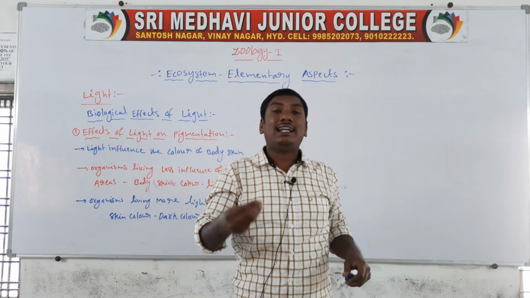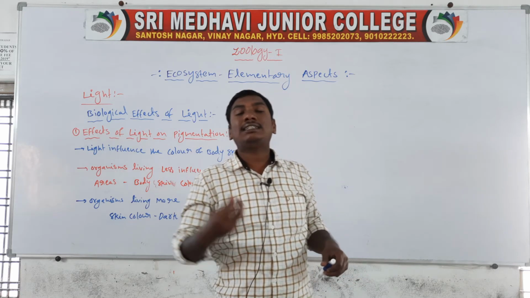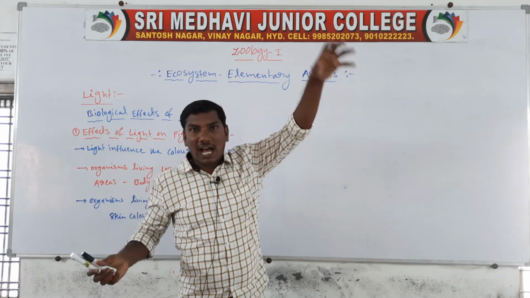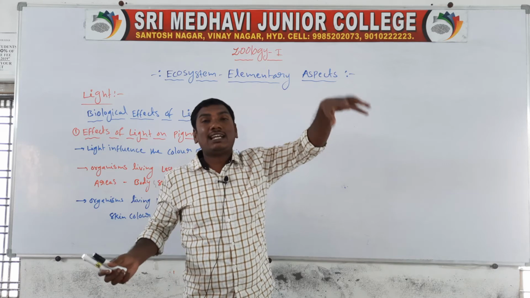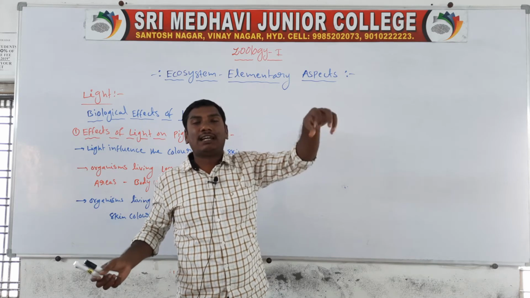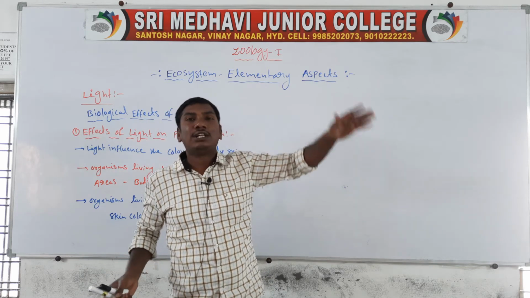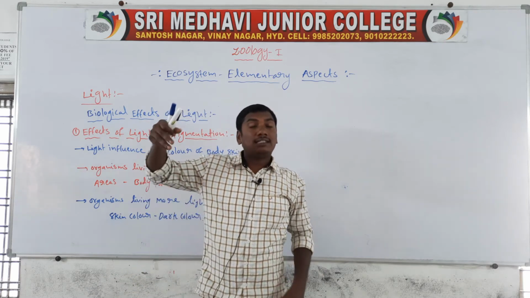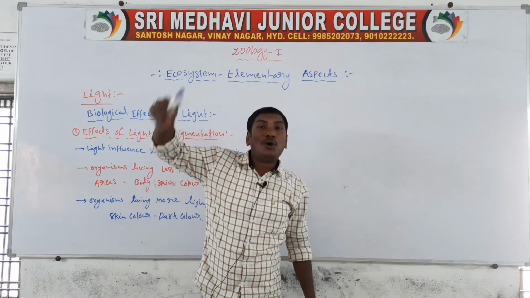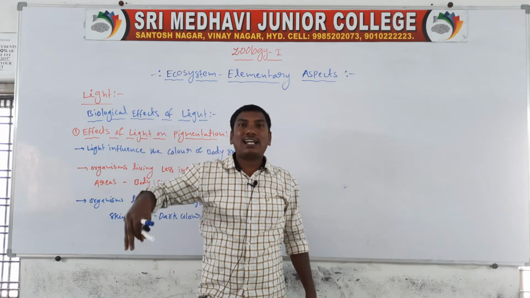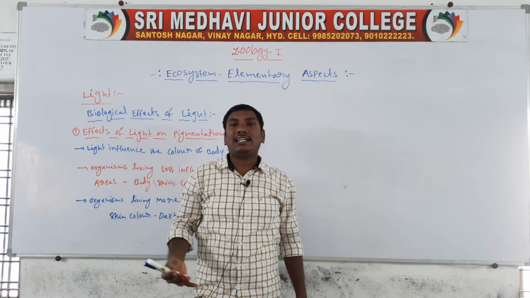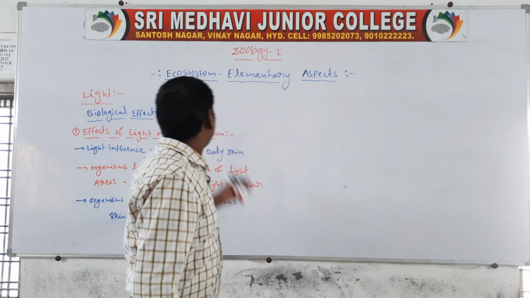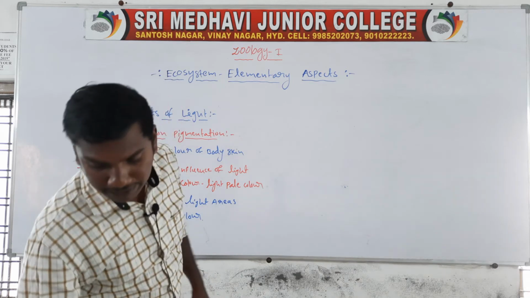With less pigmentation, from the less influence of the light, the skin color is pale. Pale color means the organisms live with less effect of light, so the color is pale, light color. Next, organisms under more light have a dark body color. So these are the effects of light on pigmentation.